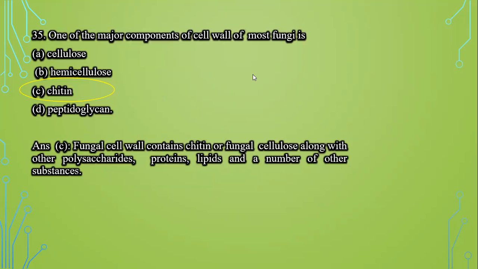One of the major components of cell wall of most fungi is cellulose, hemicellulose, chitin, and peptidoglycan. Now we know that the cell wall of fungi contains chitin or fungal cellulose along with other polysaccharides, lipids, proteins, and a number of substances. So chitin is the correct answer.